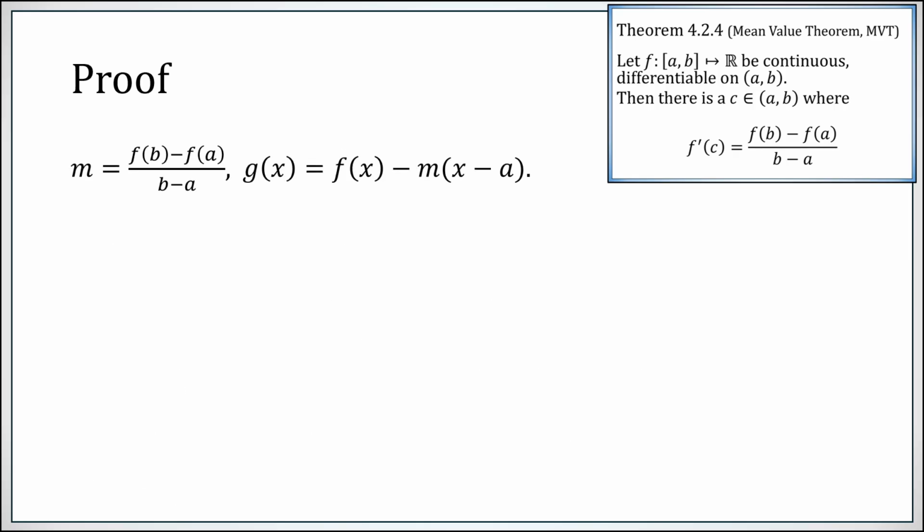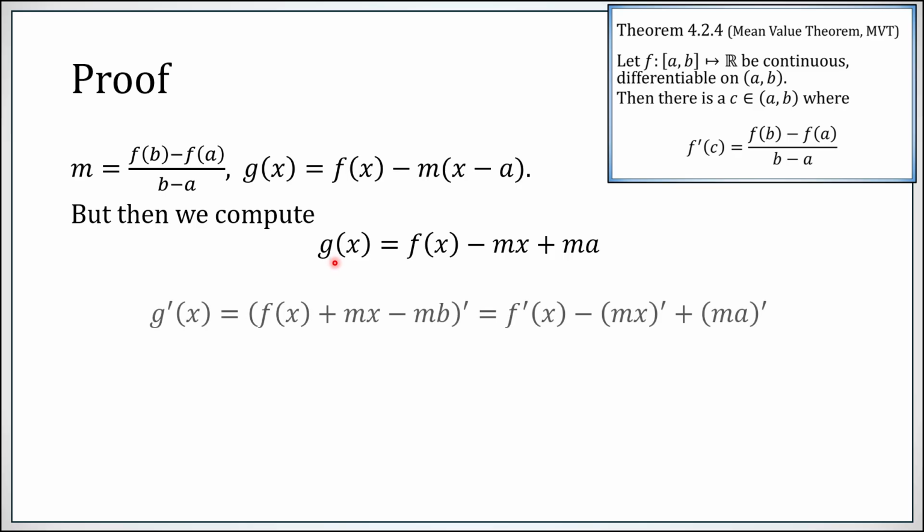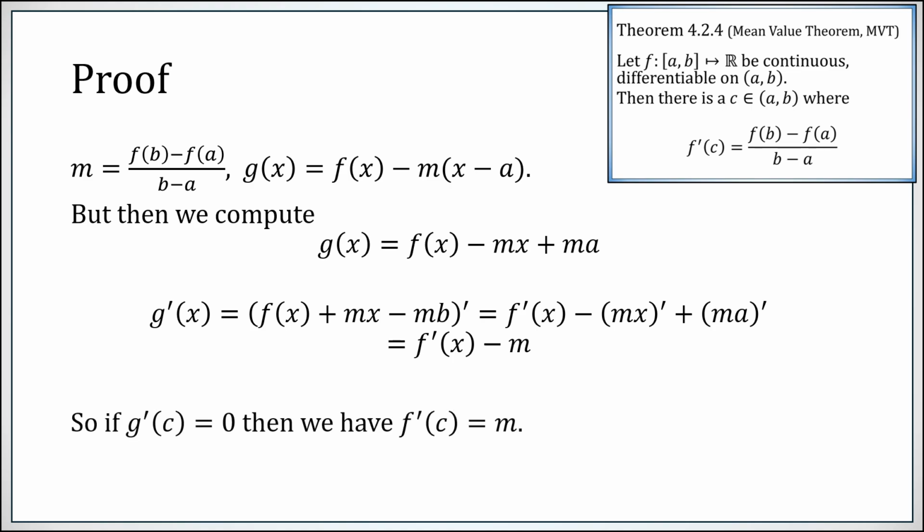Great, we found a place that g prime has to be 0, but here's g of x. So let's take its derivative. What is the derivative of g? Well, it would be f prime minus the derivative of mx plus the derivative of ma. Of course, the derivative of mx is m, so we subtract m. The derivative of ma is 0 since it's a constant. So setting g prime of c equal to 0, we find that f prime of c must equal m.